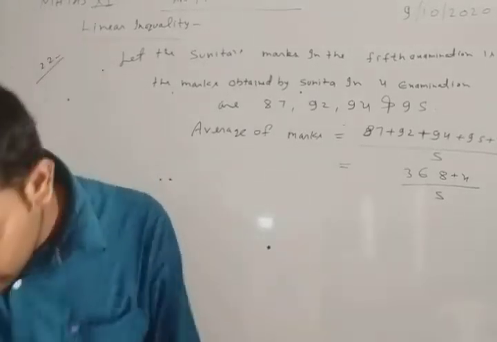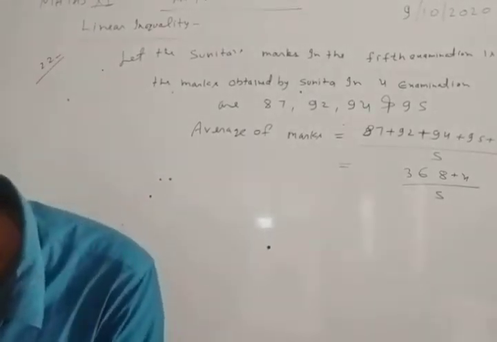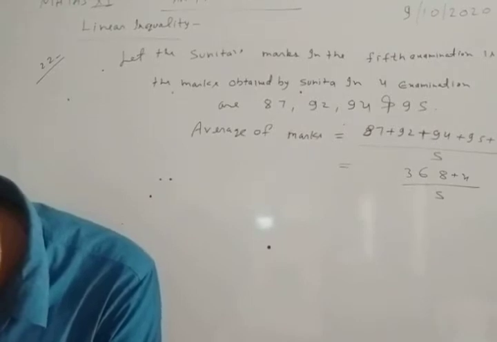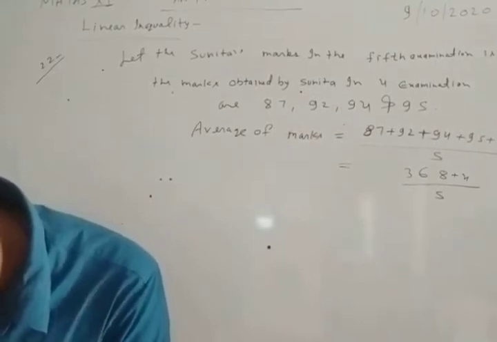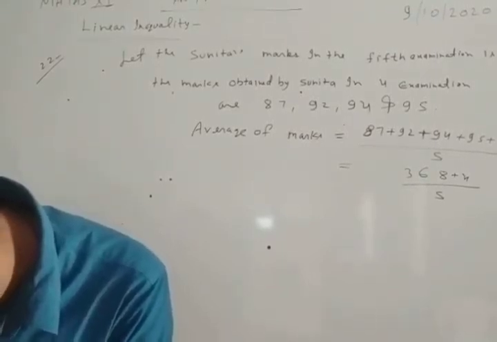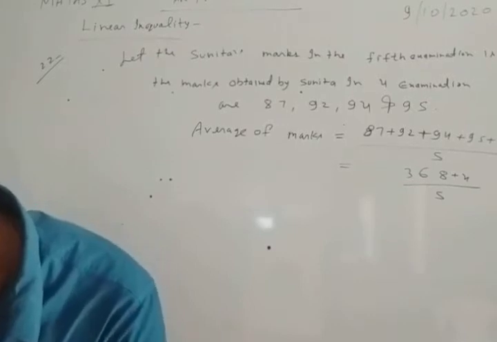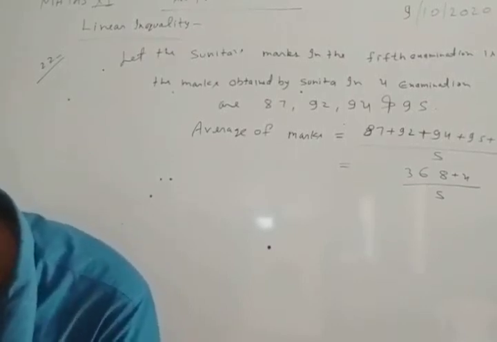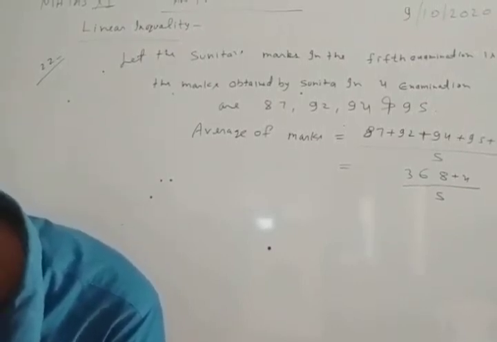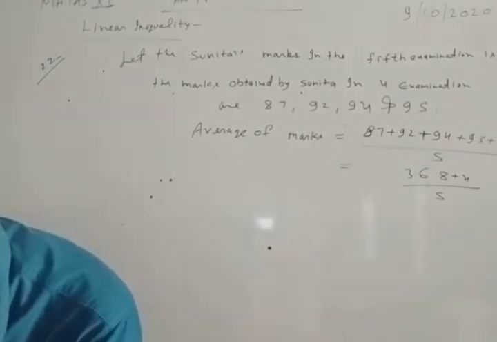So the average of the marks of the 5 examinations of Sunita is 368 plus x upon 5. Now it is given in the question, to receive grade A in a course, one must obtain an average of 90 marks or more in 5 examinations.